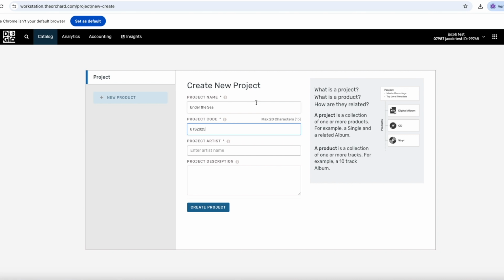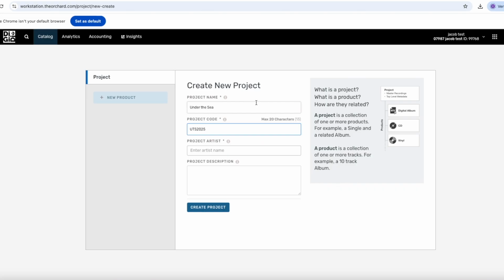The codes must be unique, meaning the code you enter must not already be used in the system. You can use an abbreviation of the artist or album name and the release number. So for instance here, the abbreviation for the project code is UTS 2025. You'll be notified when you click Create Project if any of the names are already taken.